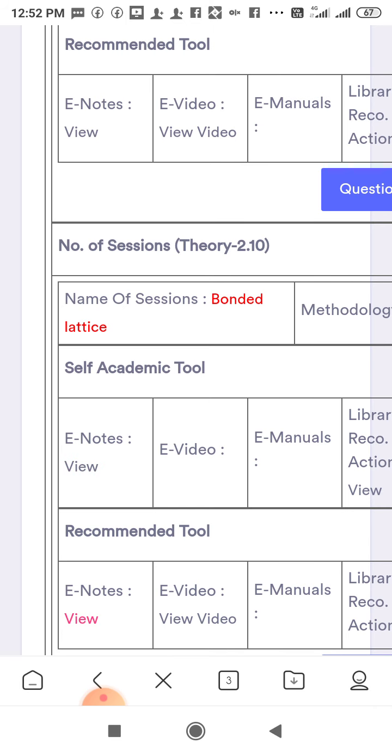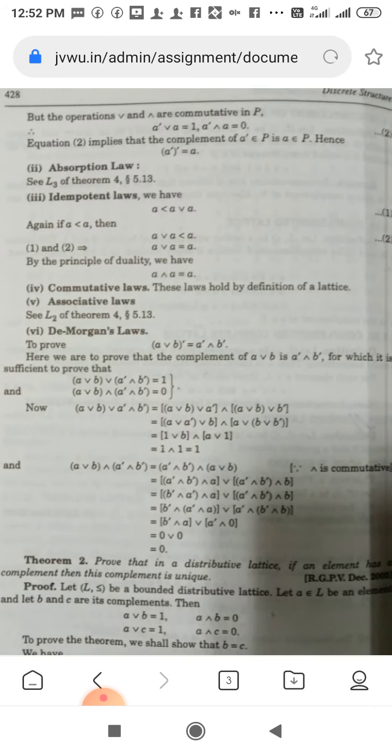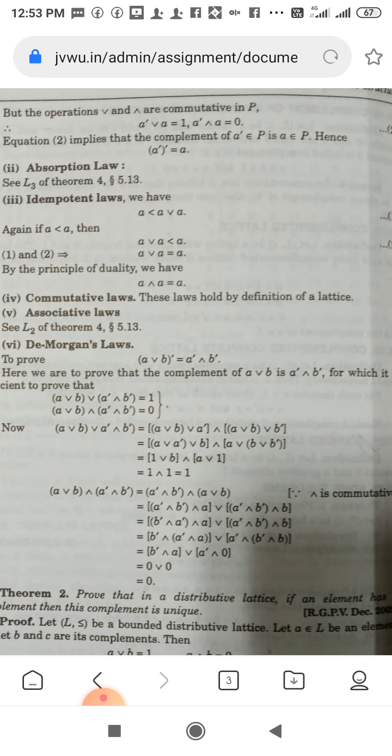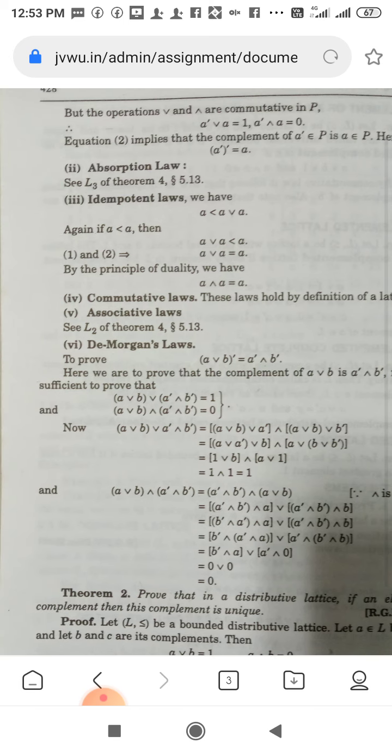These are the properties. Since the operations meet and join are commutative in P, A dash join A is equal to 1, and A dash meet A is equal to 0. Equation 2 implies that the complement of A dash belonging to P is A belonging to P, hence (A dash) dash is equal to A. Now the absorption law and idempotent law: A meet A is less than or equal to A for all A.